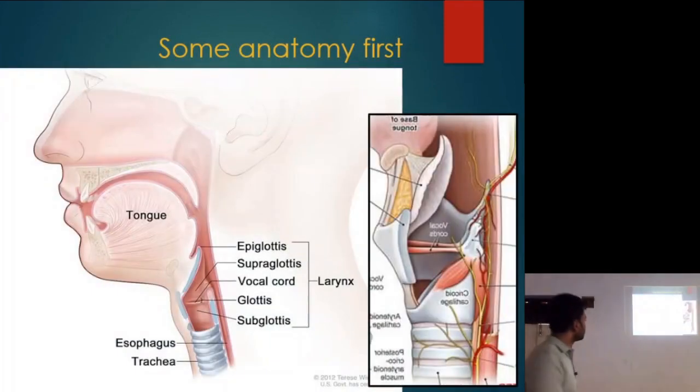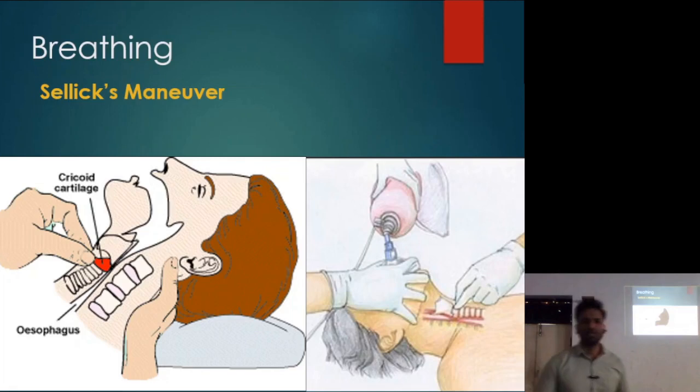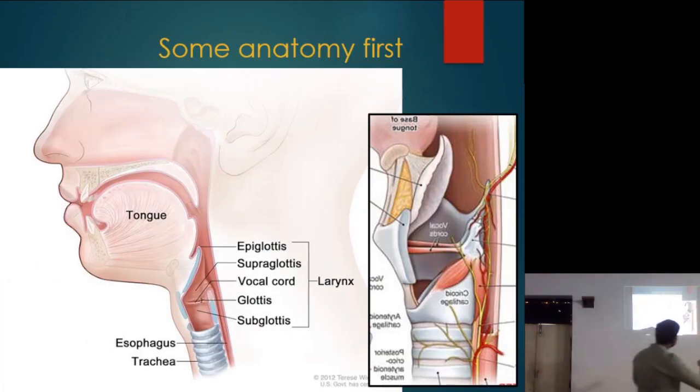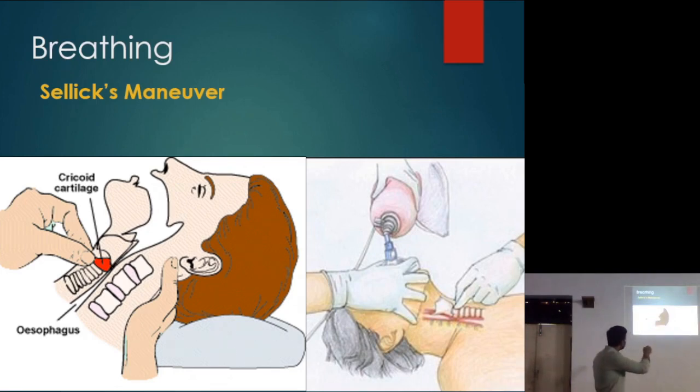Now, ये तो मैंने बता ही दिया. We have the larynx, we have the esophagus. So there is something called as Sellick's maneuver. If you see cricoid cartilage, this is something like a ring around the larynx. So if you move the cricoid cartilage, the whole larynx moves, right, along with the cricoid cartilage. What you can do is, if you apply pressure over the cricoid cartilage, you push it, पूरा larynx पीछे push होगा and you will be able to block the esophagus. इसको बस पीछे push करेंगे तो. Can you see this? We push the cricoid cartilage back and we are closing the esophagus.